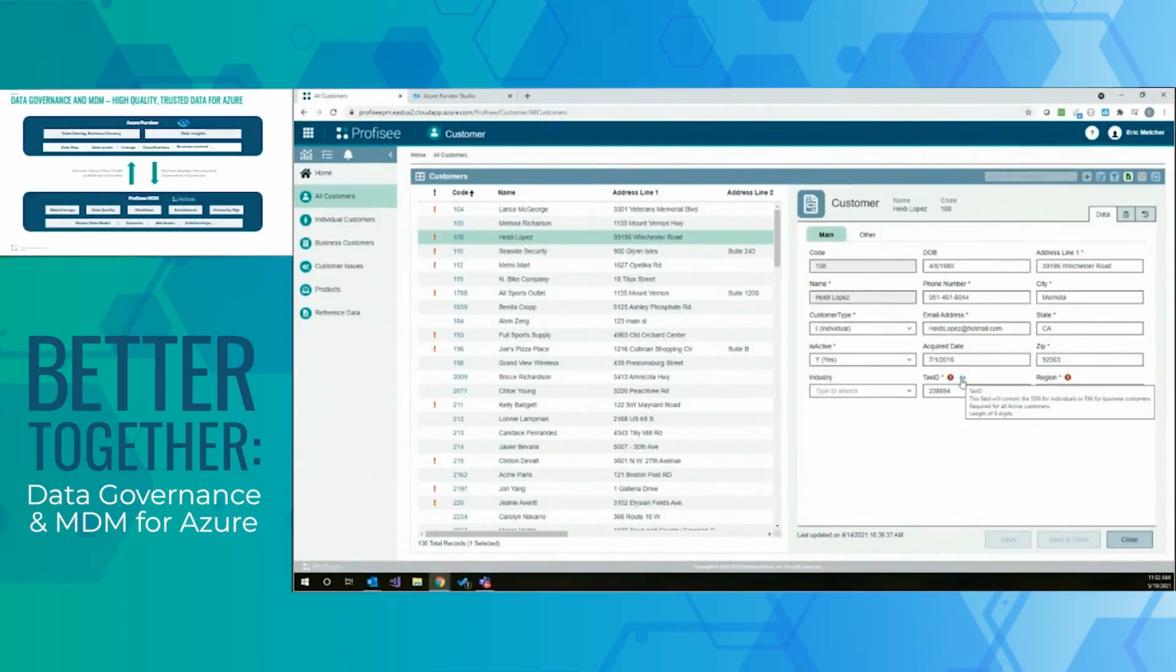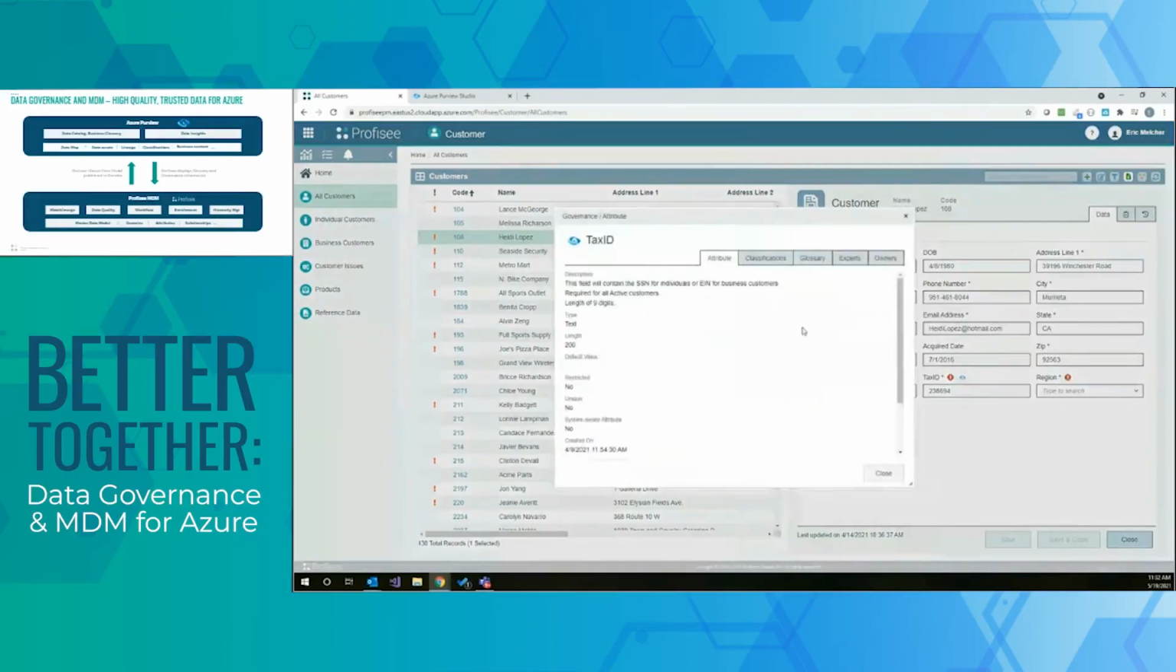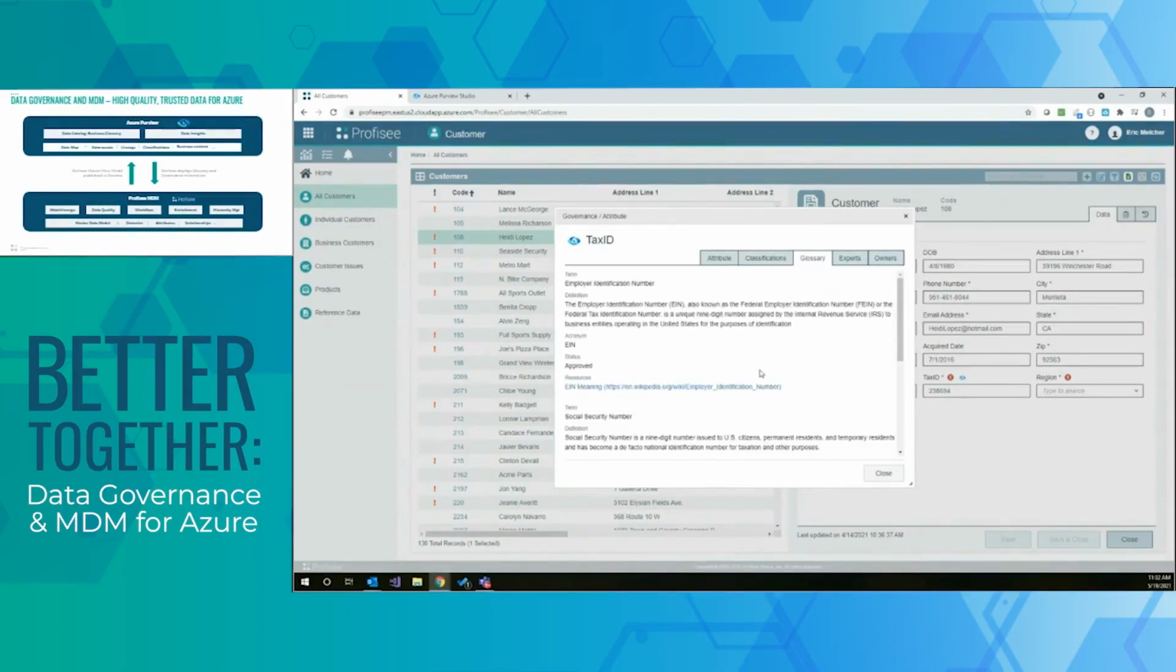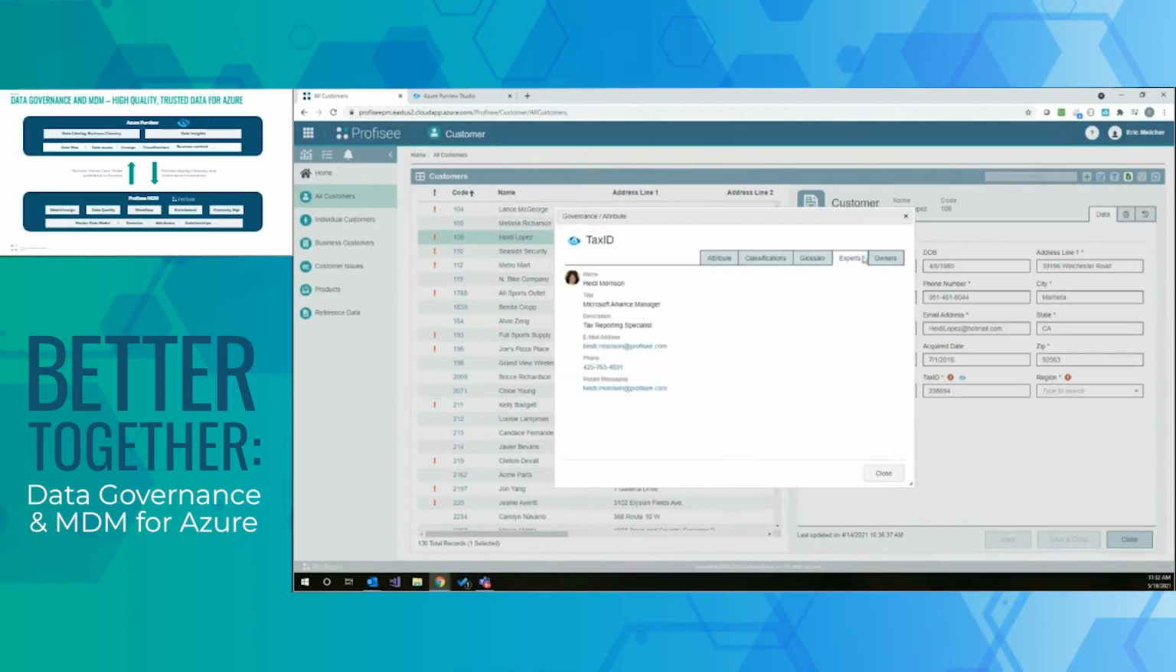But if I want to understand more about the tax ID and what is a tax ID, I have the same experience where I can click into that Purview icon and I can see the attribute, its classification. So I can see here that tax IDs could be either a social security number or an EIN. I can get further details from some glossary terms that have been defined within Purview. Also the same capabilities around experts and owners that help me understand who I could go have a conversation with or ask some questions of, if for some reason I needed to.